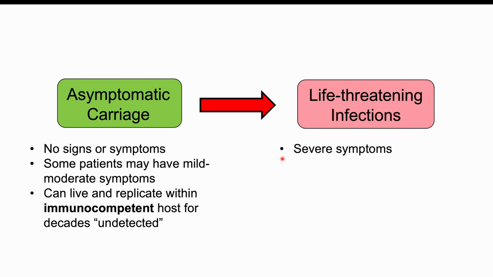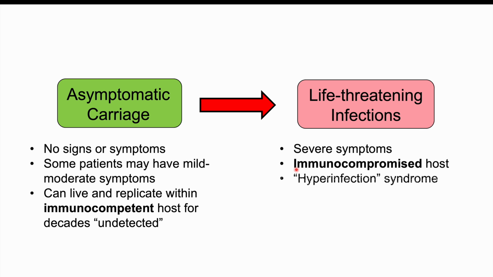Now, on the other end of the spectrum of signs and symptoms, we have the life-threatening infections. We'll discuss these later on in more detail. They are the disseminated infection and hyperinfection syndrome. These lead to severe symptoms, and it can be life-threatening. Again, this is going to occur in immunocompromised hosts. And again, what we mentioned is the hyperinfection syndrome and disseminated strongyloidiasis.